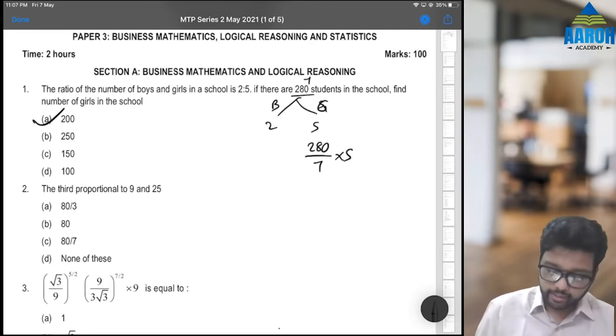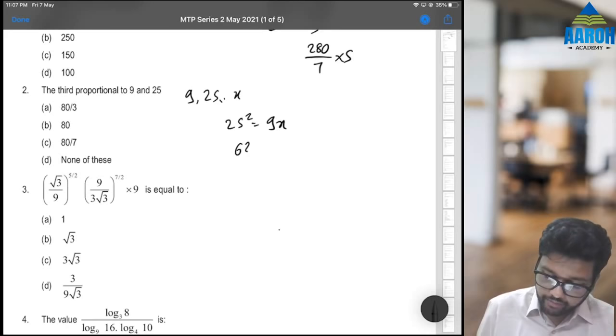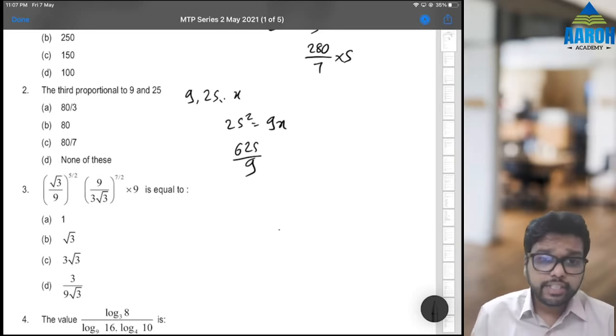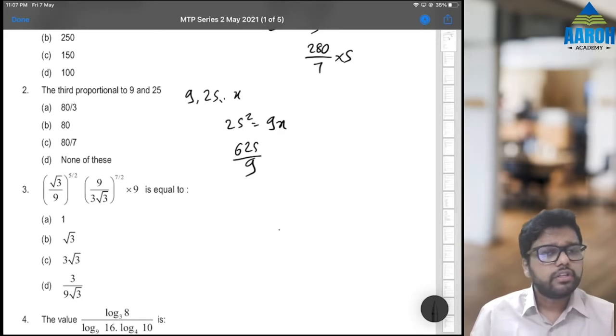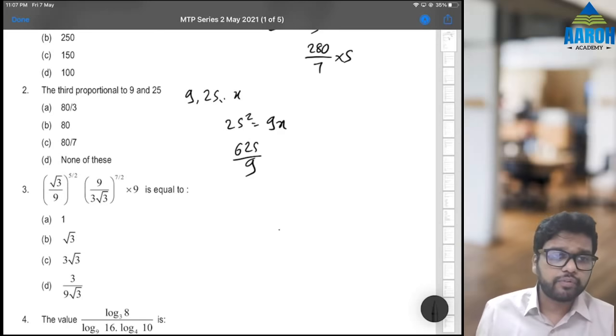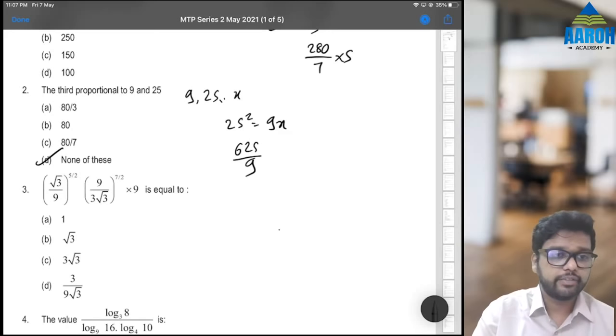Third proportional to 9 and 25. That means 9, 25 and x are in proportion. That means 25 square is equal to 9x. So x will be 625 by 9. Now if you see 625 by 9 is not in the options because that is 69.444. So none of the options is 69.444. So none of these is the correct answer. I think they have given the wrong answer in their answer key.